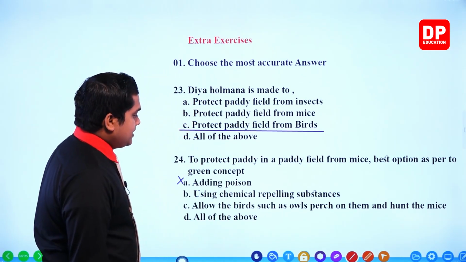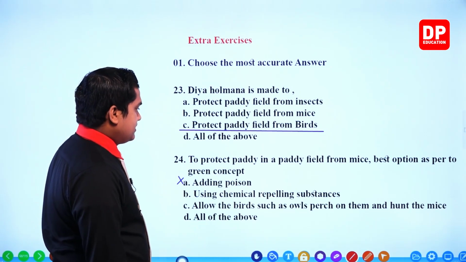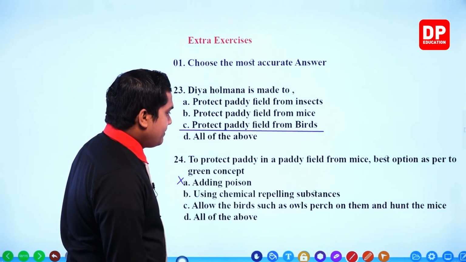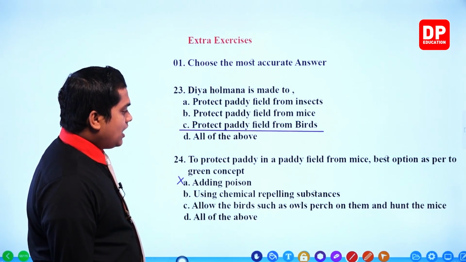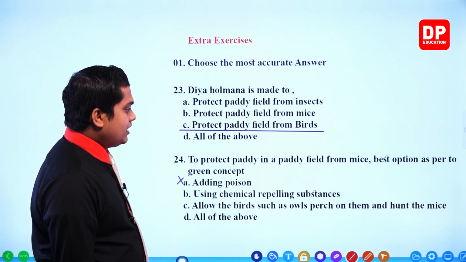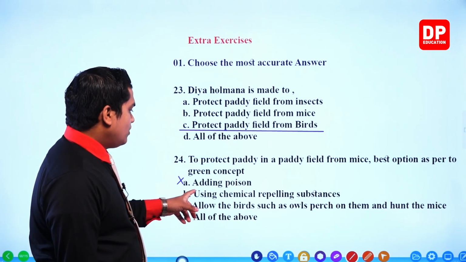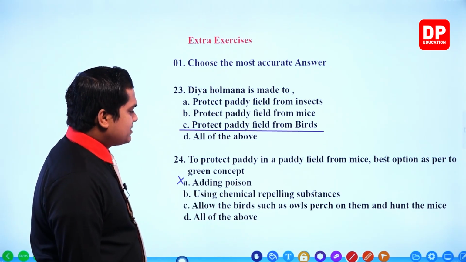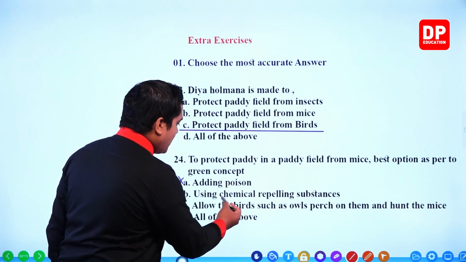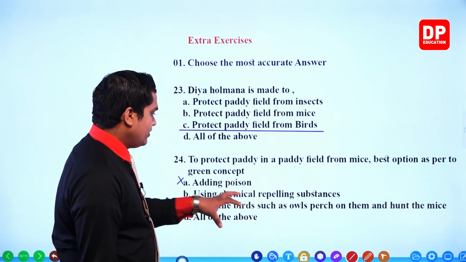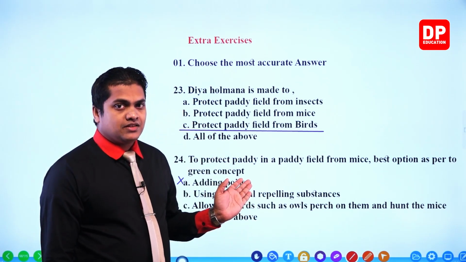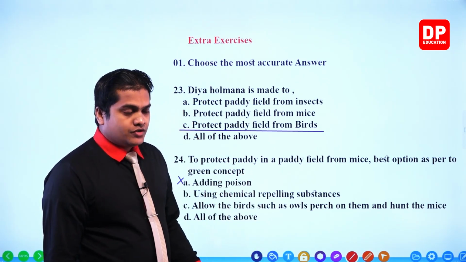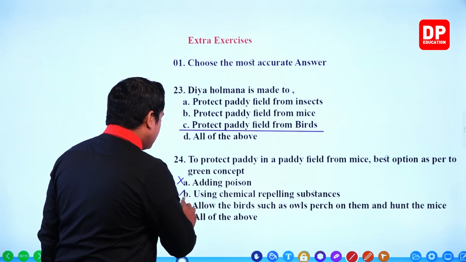Next one, using chemical repelling substances. Once again you can observe the word chemical, and chemical things are not good, so we can ignore this answer as well.